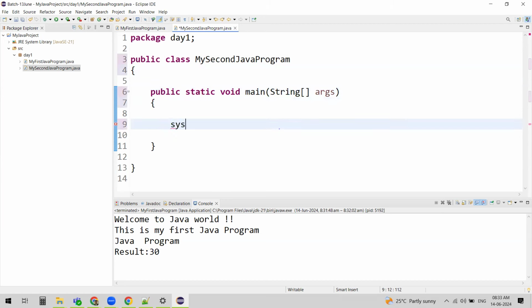Now, let's actually type in something. I wanted to say, for example, write something, I like Java.